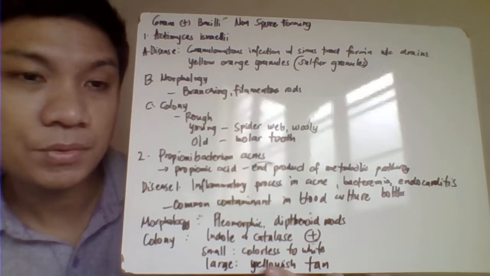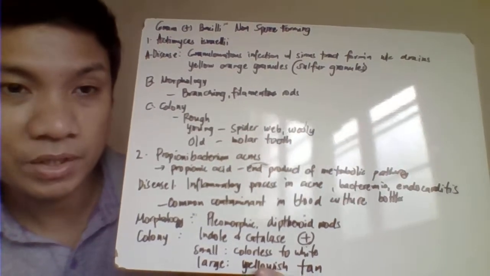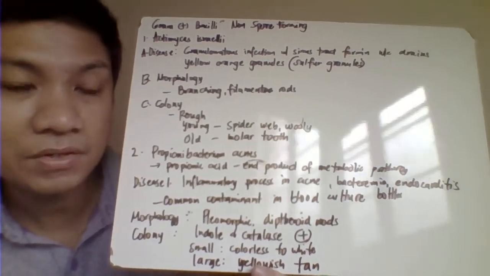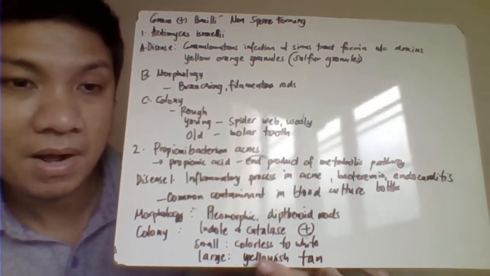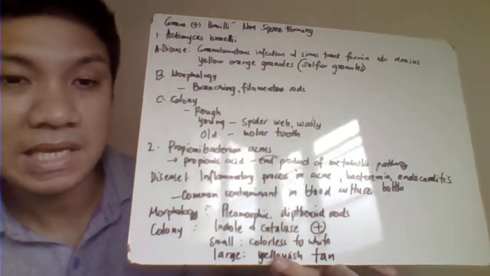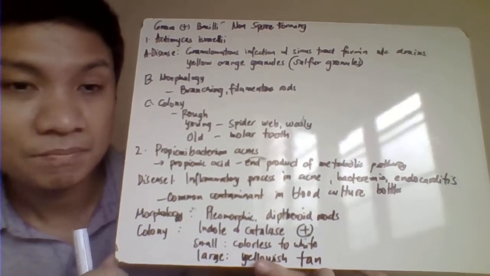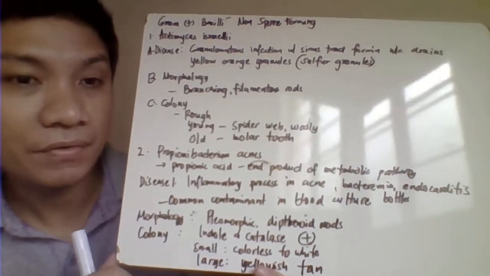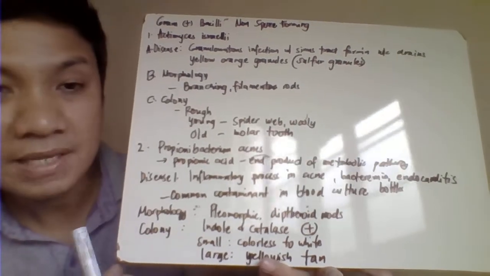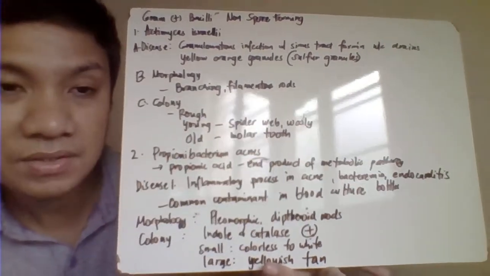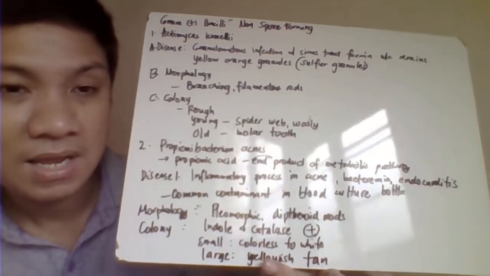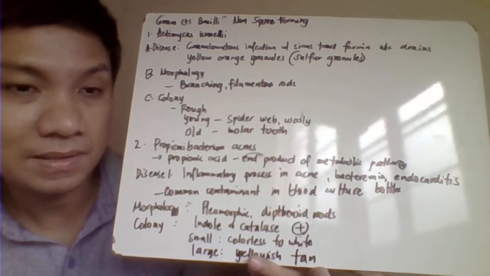Actinomyces israelii produces a granulomatous infection with sinus tract formation which eventually drains pus; the skin breaks open and produces yellow-orange pus or granules that resemble sulfur granules. Morphology, so again, it would resemble Nocardia, with branching filamentous bacilli.